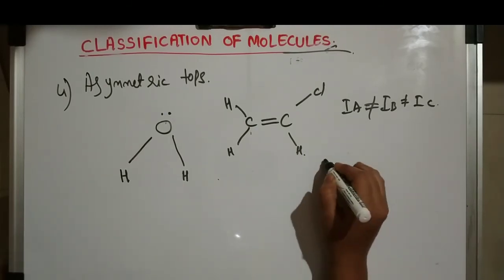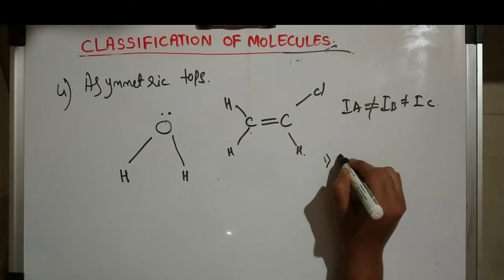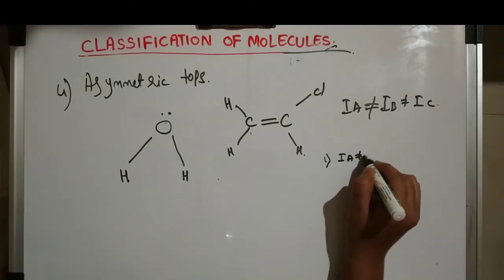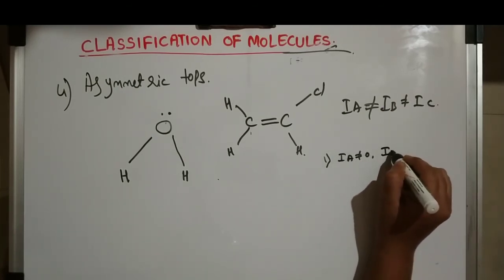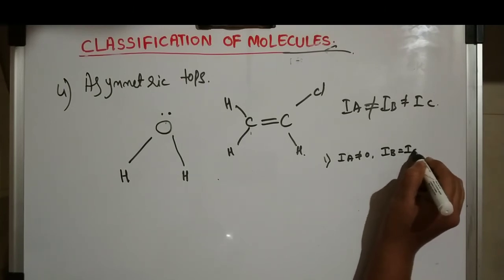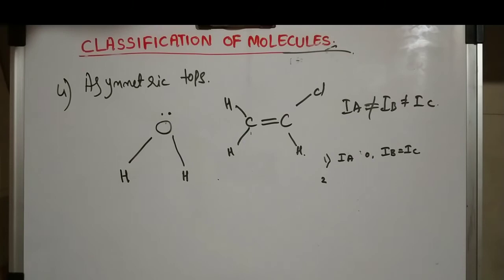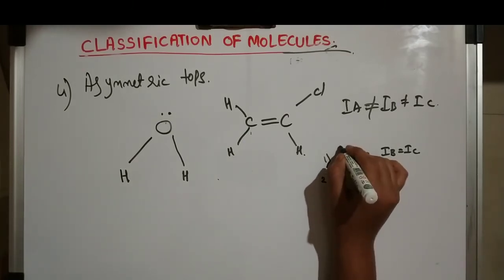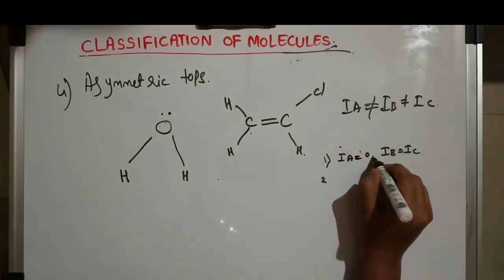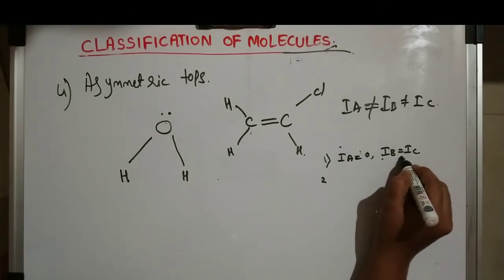In the linear molecules we have seen IA is equal to 0 and IB is equal to IC.